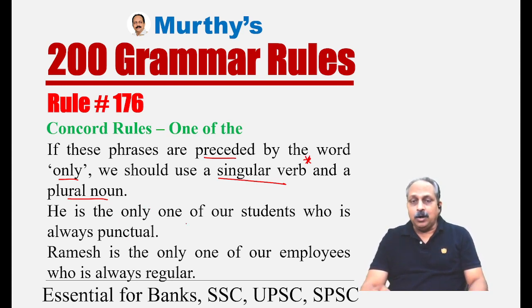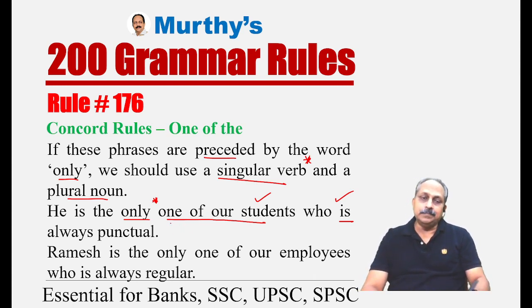He is the only one of our students. One of our students, a phrase, but this phrase is preceded by the word only. Then the rule says if these phrases are preceded by the word only, we have to use a plural noun, students, plural noun, and a singular verb, who is always punctual. A singular verb. He is the only one of our students who is always punctual. Only one who is punctual.